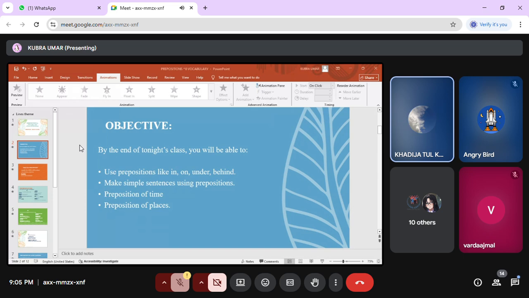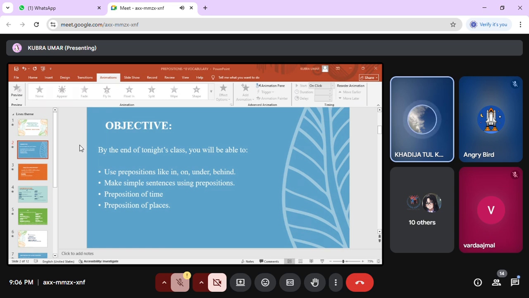The second, you can use in for individual years or groups of years. In 1994, I was born. 1994 is an individual year, so I use in. But with a group of years, you can also use in. I was born in the 90s. Now, the 90s is not an exact or definite year. It can be 1994, 1998, or anything.